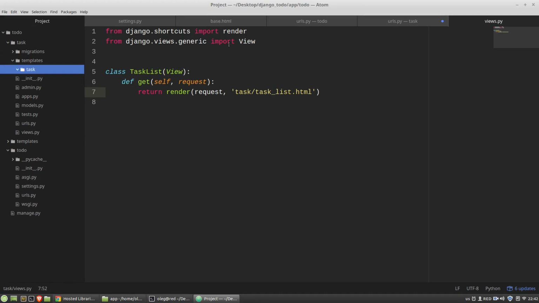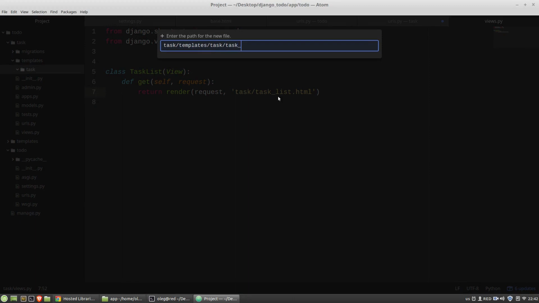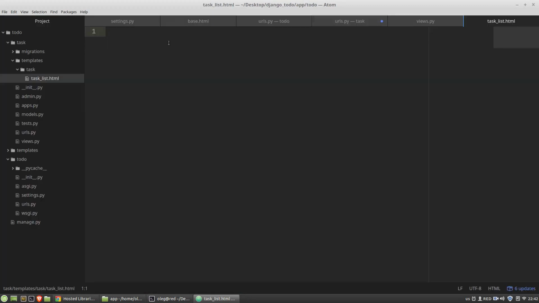This directory structure is Django's convention, and Django will look for templates for the task app in these folders. And then in the task template folder, in the child folder, I have to create this task_list.html file. This task_list.html file will extend the base.html.